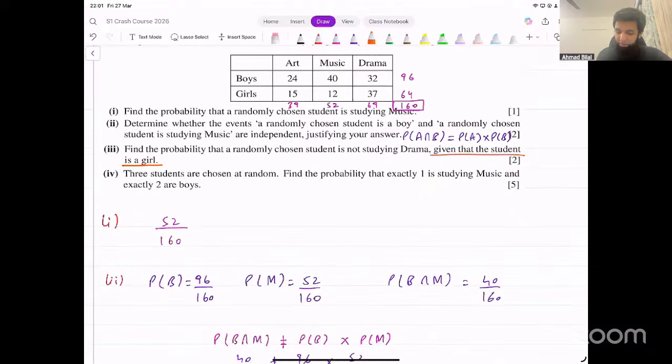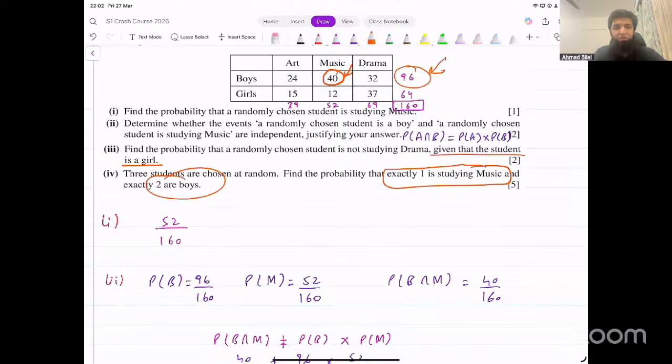If we select one student who is studying music, it is possible that that one student is chosen out of these 40 students. And if that is the case, then the total number of boys is going to reduce. And these two boys that we are choosing would have to be selected from a smaller number, right? So the number of boys that we are choosing from is going to reduce in that case. That's the problem. So how do we handle that problem now?